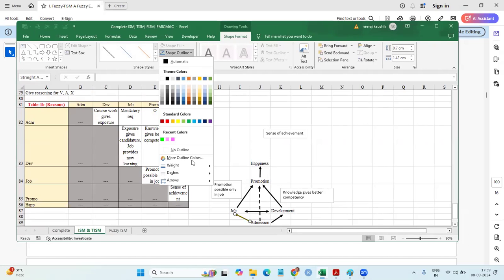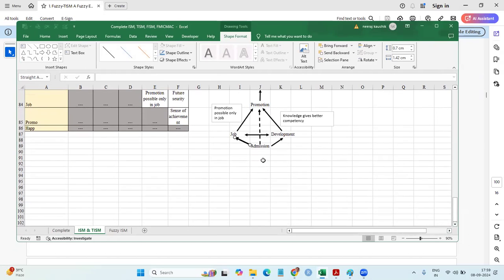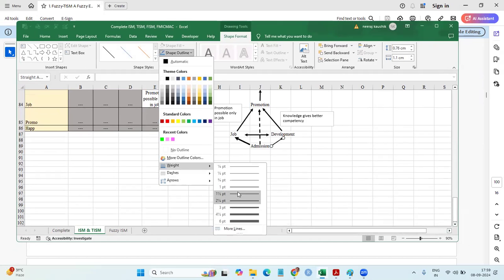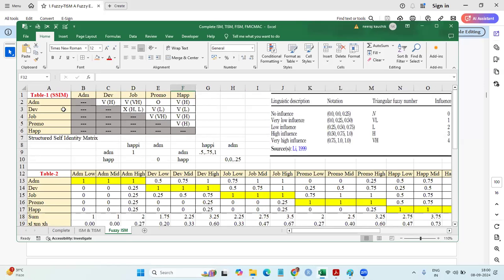Shape format, shape outline, weight, even a high weight. Even a high weight is there. And this weight, I can say this is something like the high. So I can reduce its width. Can you see the difference? This is very high. This is high. Next one, development, admission to this won't be there. Development to job, very high and the low.